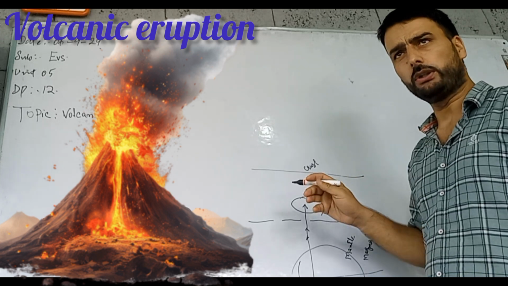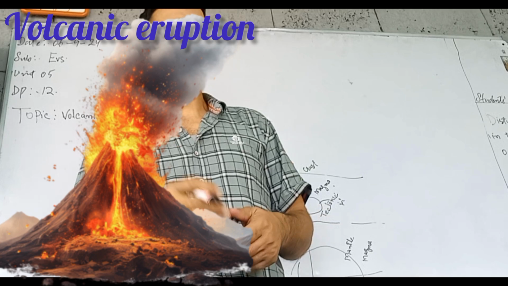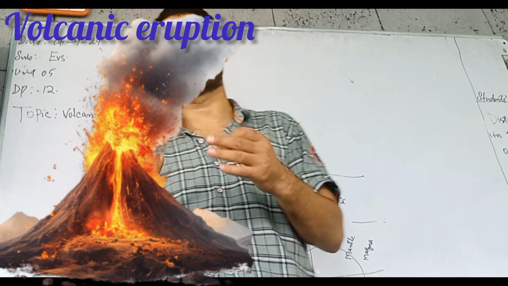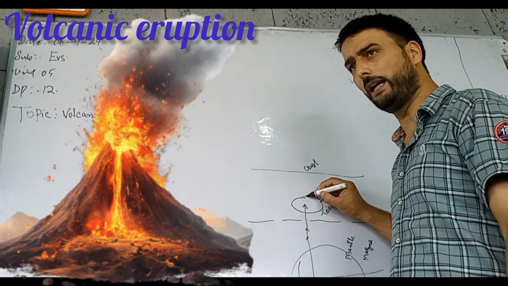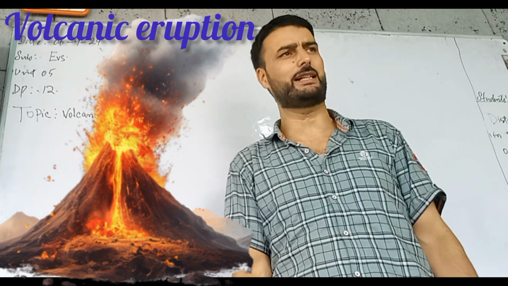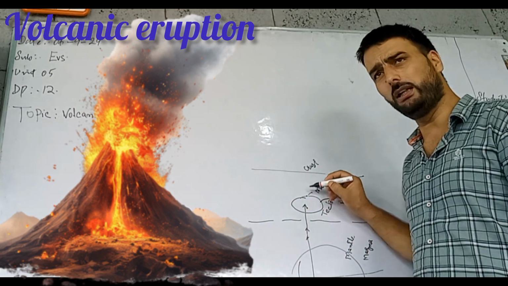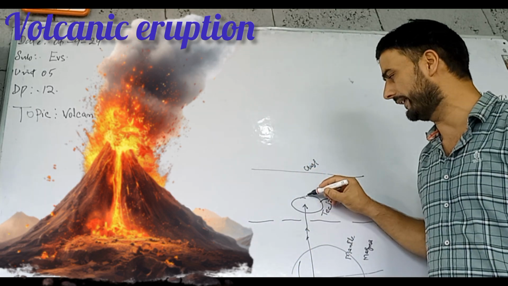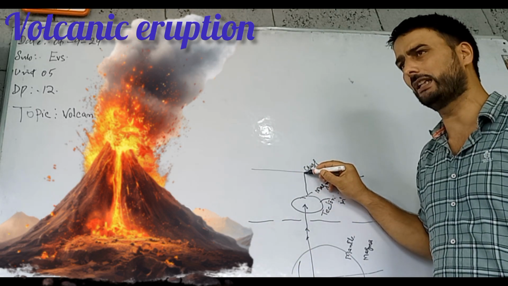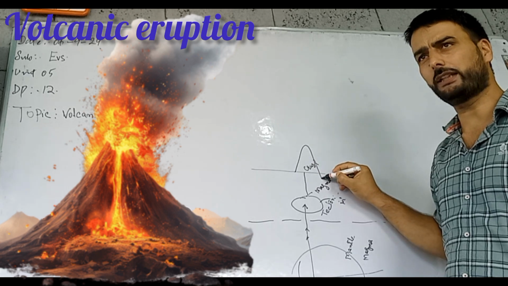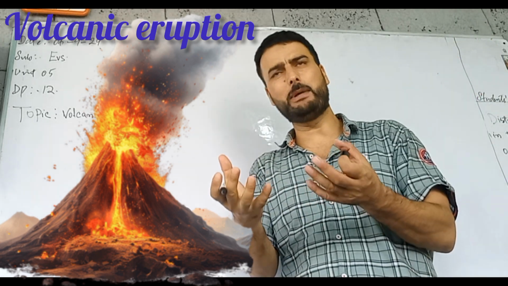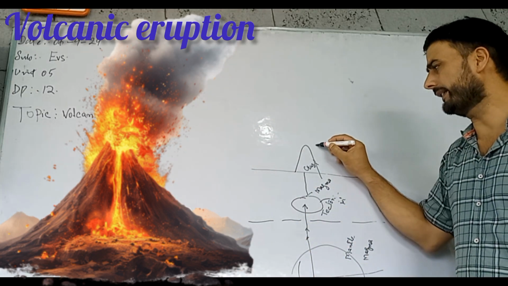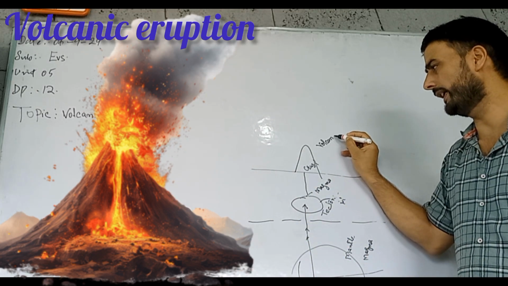Yes, so more and more pressure comes from the bottom, from the deep mantle and the outer core. So finally, this magma finds space to come out from the crust, and it makes a crack in the crust. At that place, my dear, this magma will come out. It will make a hole. Through that hole, this magma, along with smoke and ashes, will come out. That is known as a volcano.